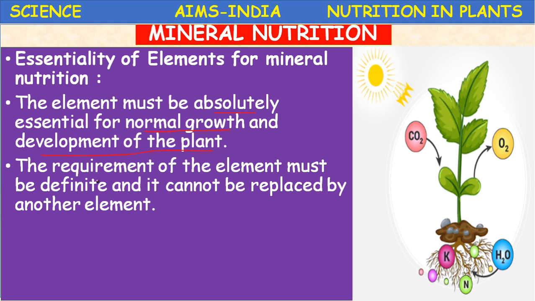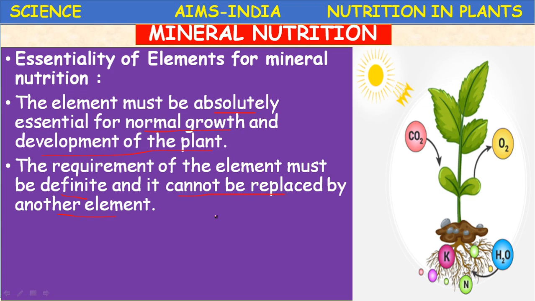Second, the requirement of the element must be definite and cannot be replaced by another element. If potassium is required, that potassium only is required. Its deficiency cannot be replaced by adding nitrogen.